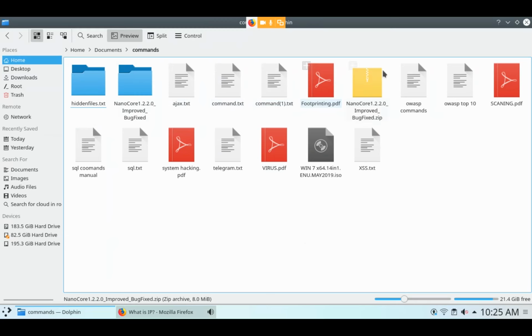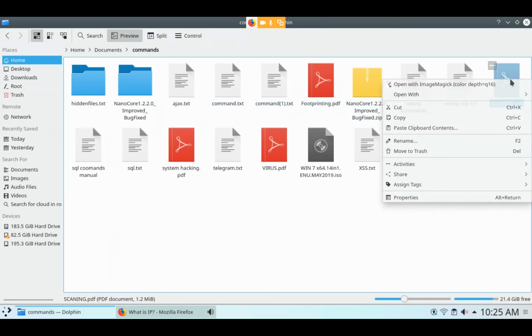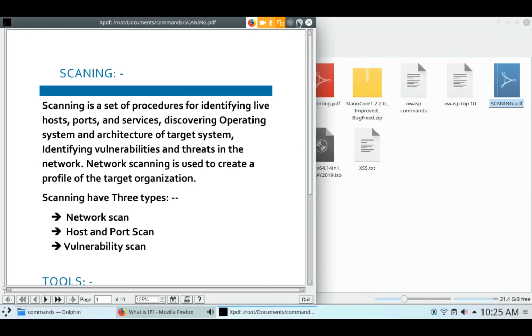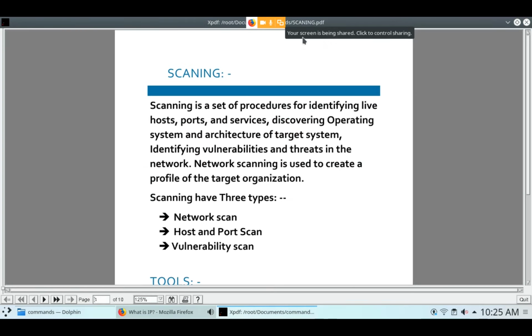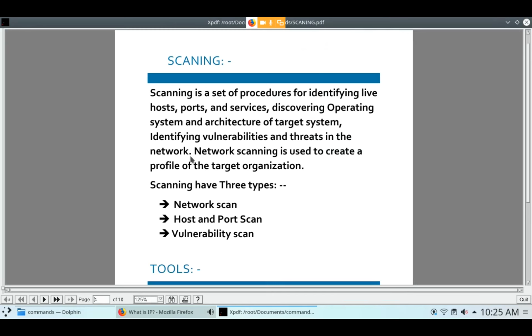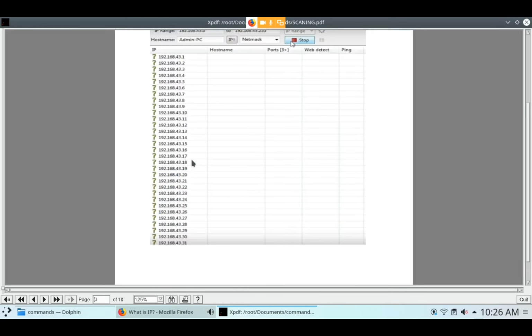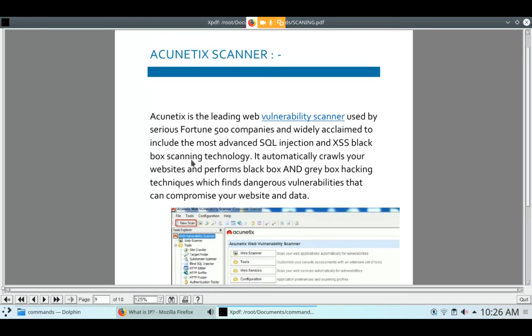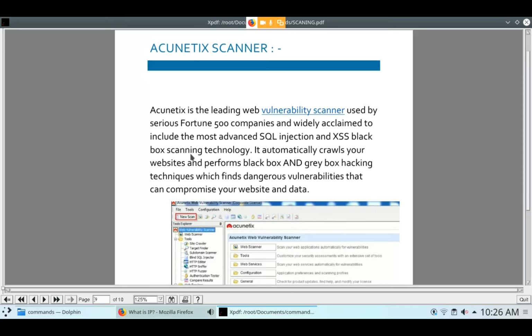Now I will show you how you can use this. Go on scanning. In scanning you can find the vulnerabilities, so you have to use Acunetix. Here is the Acunetix scanner. Acunetix is a leading web vulnerability scanner. It will scan vulnerabilities.